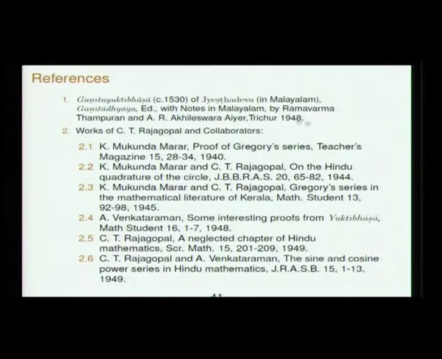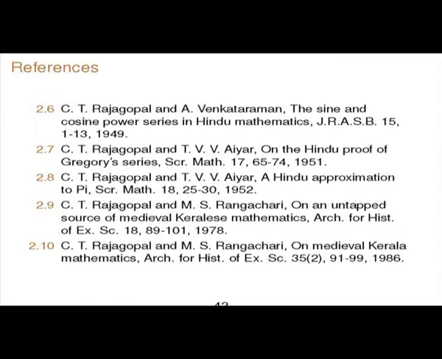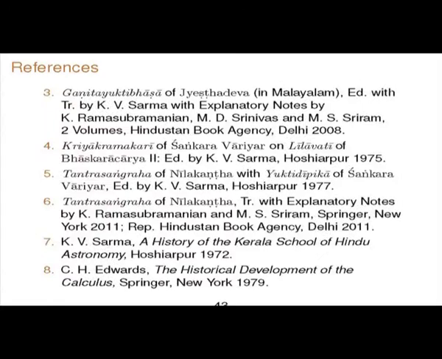This Ganita Yukti Bhasha, as I said, was first published in 1948, and around the same time a series of articles by C.T. Rajagopal and his collaborators appeared, which discussed the proofs in Yukti Bhasha. Then this English translation by K.V. Sharma and notes. This Kriya Kramakari was edited by K.V. Sharma in 1975. Tantra Sangraha with Yukti Deepika was edited by K.V. Sharma in 1977, and a new edition in English translation with detailed notes by Professor Sriram and Ramasubramaniam appeared in 2010.